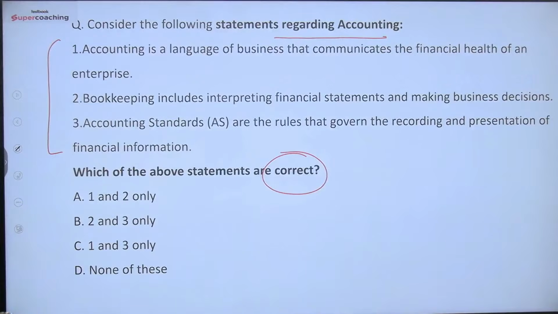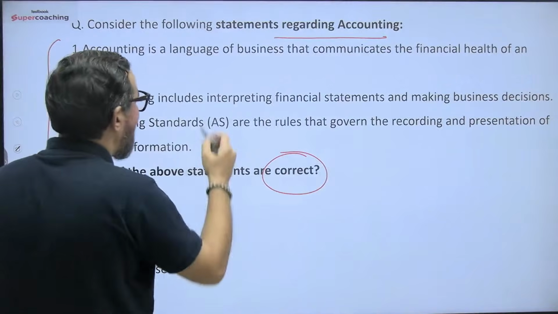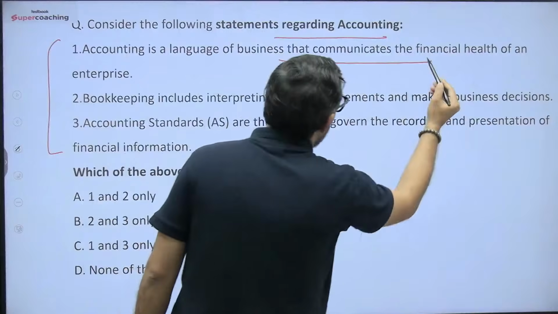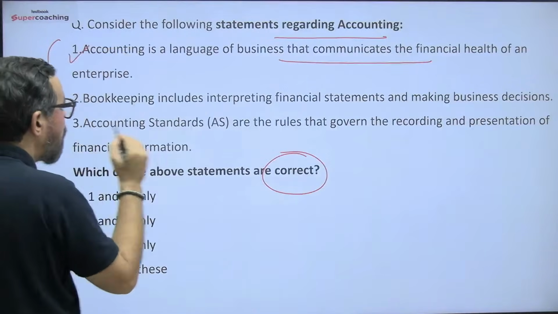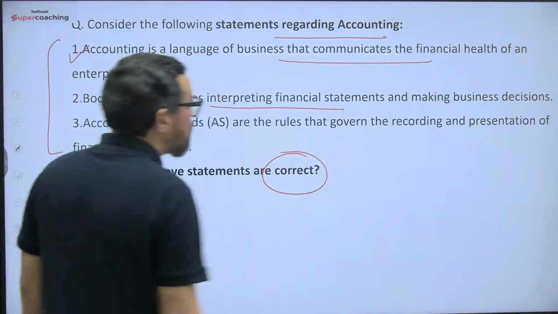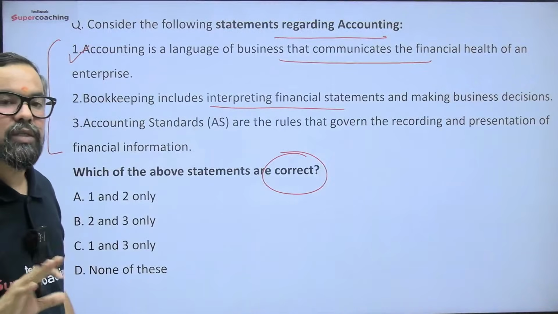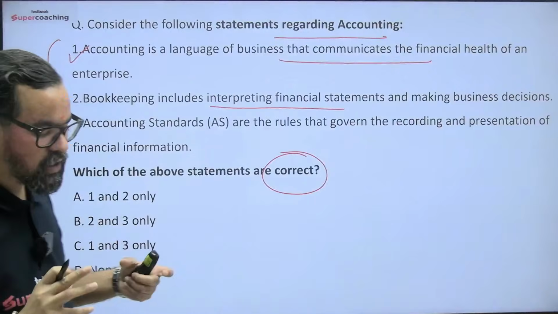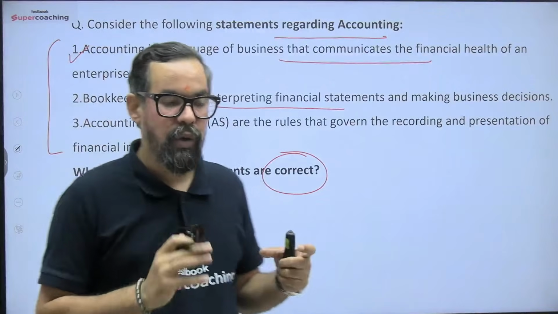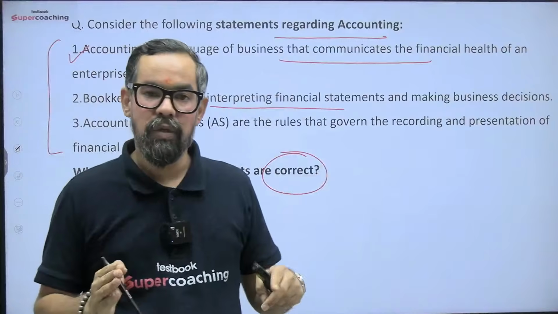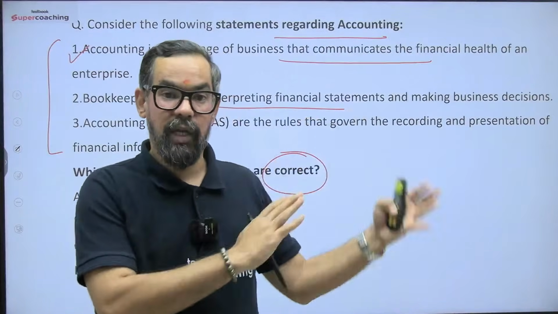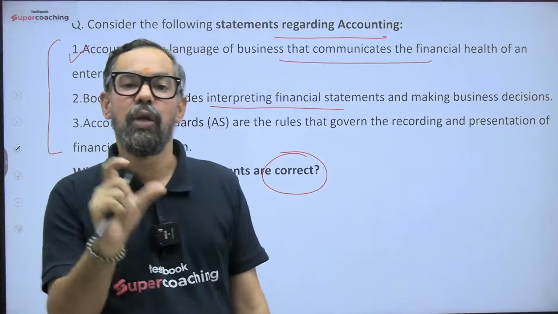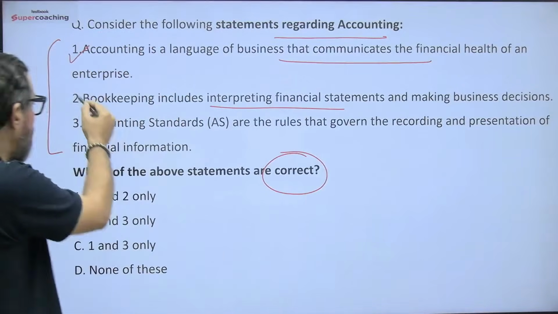Okay. The first: accounting is a language of business that communicates the financial health of an enterprise. Yes, 100% true. Bookkeeping includes interpretation? No. When it comes to bookkeeping, it is all about the recording. The differences between bookkeeping and accounting: accounting is the entire process, recording, classifying, summarizing, reporting, interpretation. But bookkeeping is limited to recording. So this is wrong.